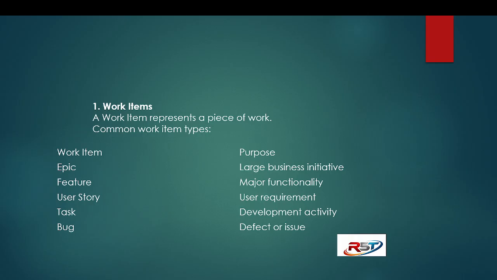Work items represent a piece of work. So what is the work to be done? That we mention in work items. These are the common work item types: epic, feature, user story, task, bug. Epic is a large business initiative, the entire initiative. Feature is major functionality in the initiative, and user story is any user requirement. That is mentioned in the user story.